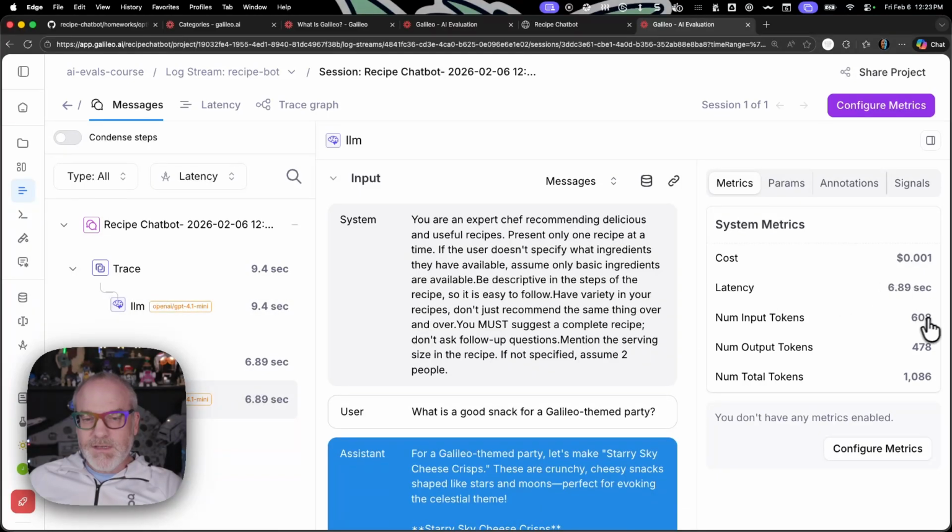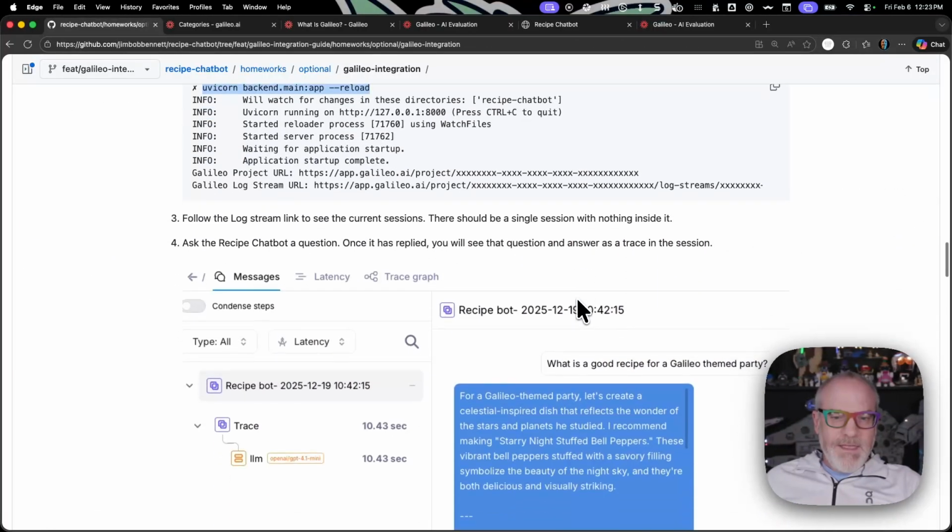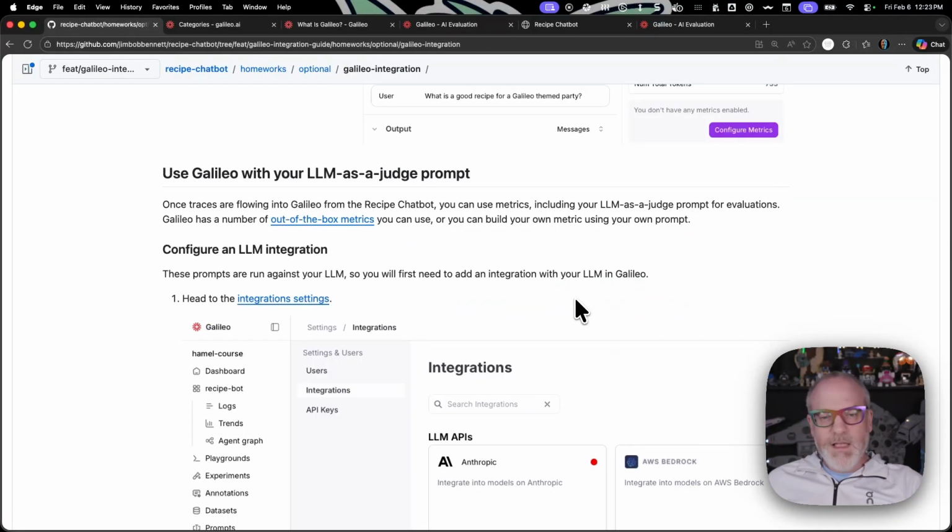So for example here, first LLM call, input tokens 120, total 596. Now our input tokens is 608 because we're sending the first message, the response, second message. So we can see the number of tokens grow. And that's how we set up observability data inside Galileo.